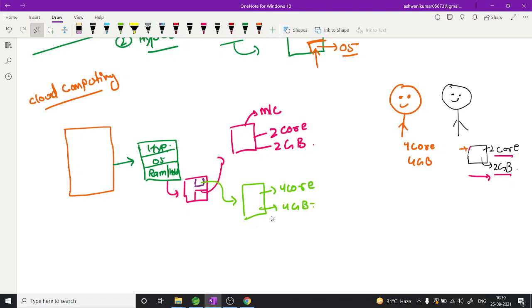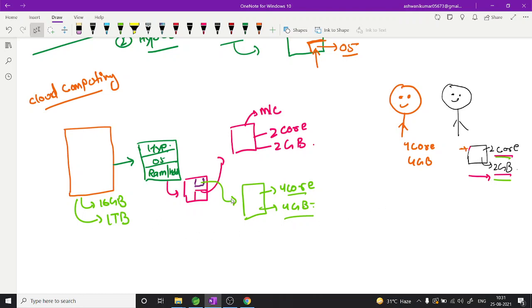And one more thing, if you are giving 2 GB RAM, 2 core here and 4 core and 4 GB RAM there, then for sure your host machine will be a large machine. Suppose you have 16 GB RAM and a 1 TB hard disk, then only you are capable of providing all these things.